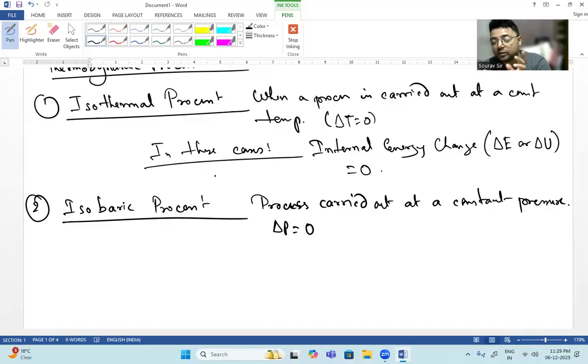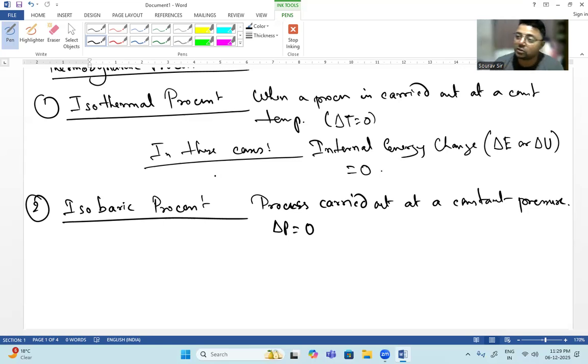Because it is constant, the temperature is also constant. So Boyle's law has a main thing inside it. When you are studying Boyle's law, you will say that the law is followed when the temperature is kept constant. If the temperature changes, then it is not Boyle's law. Now, when pressure is kept constant, that law is known as Charles' law.